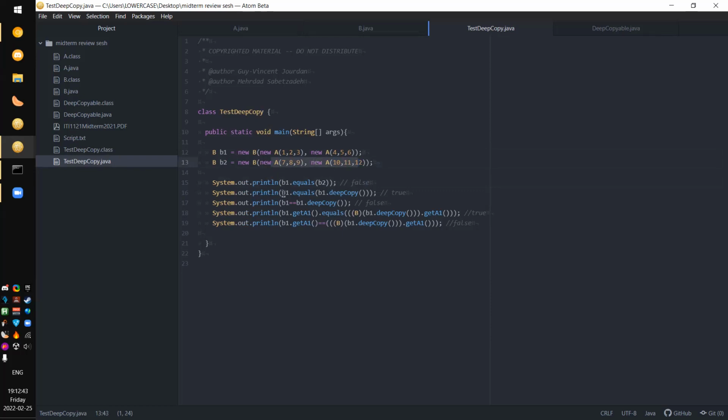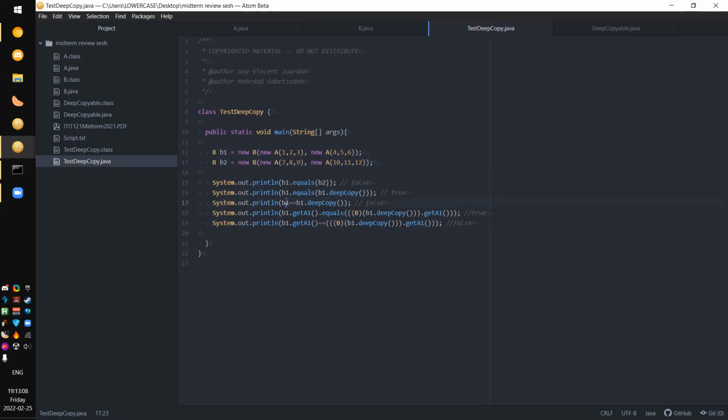Now we have the test b1.equals(b1.deepCopy()). This creates a deep copy of b1 that has all of this data, but not the same pointer. Since we're calling .equals on it, we're making sure that the A's within here and the numbers within the A are all exactly the same. Since that's what deep copy does, this returns true.